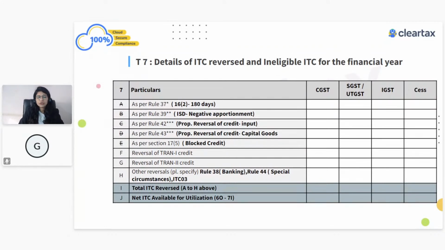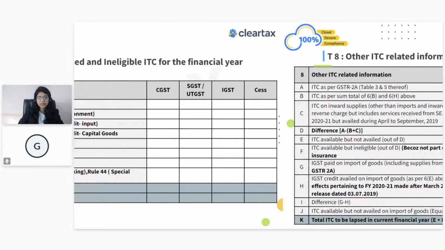Now, people usually get confused. Okay, there is also, as per section 17(5), block credit. I have shown something in my GSTR3B under that 17(5) block credit, but I have not done it as a reversal. That was just for declaration purposes. So we know in GSTR3B there is something which we show for declaration purposes that is never added or subtracted anywhere in the GSTR3B form. Remember, don't add it over here. In table number 7, you just have to show that information where you have actually done the reversal, which means you have reduced that information from the ITC. Only then will this information come here. Otherwise, that information will not form part of this, right?